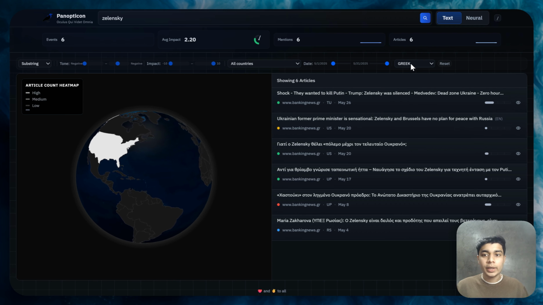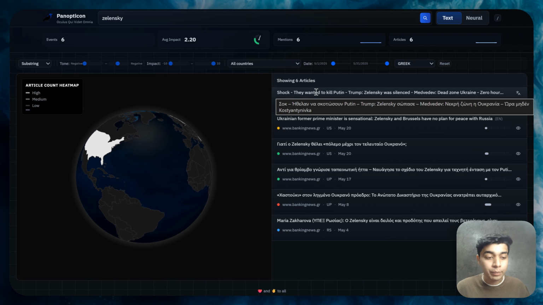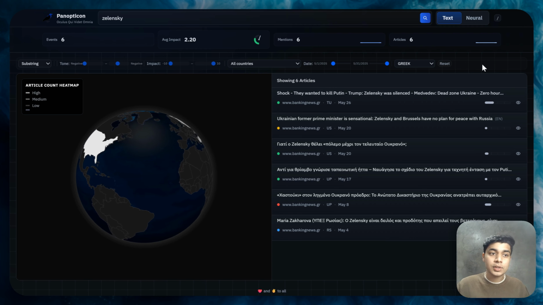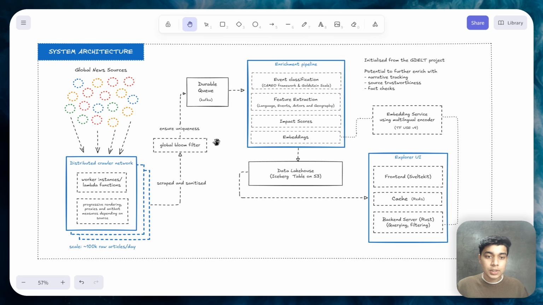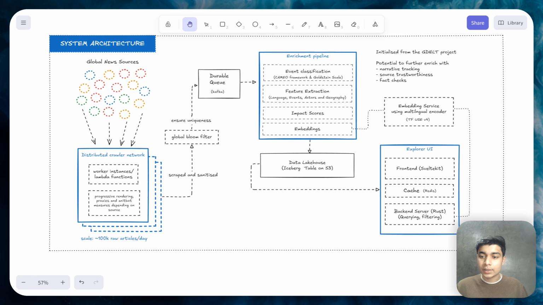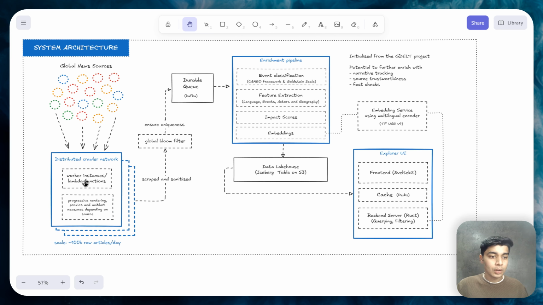So that covers the UI. I feel like the more tricky and the more fun part really is the backend. So let me just explain the system architecture that powers this UI. So this is what's happening. This is all of the magic that's happening in the background. The most important part again is this distributed crawler network.